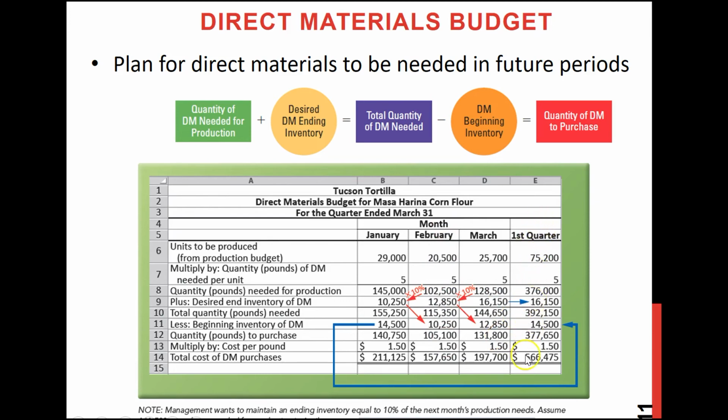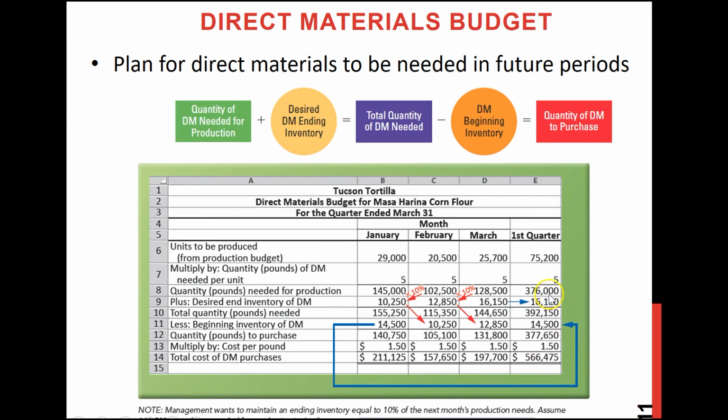Again, we need to do the total column, and the idea is that the entire quarter's ending inventory will be the last month's ending inventory, and the beginning inventory for the whole quarter will be the first month's beginning inventory. This is the thing you have to remember. The rest is as usual.